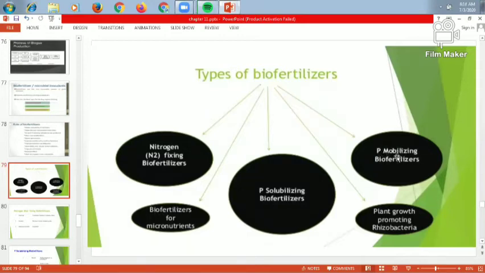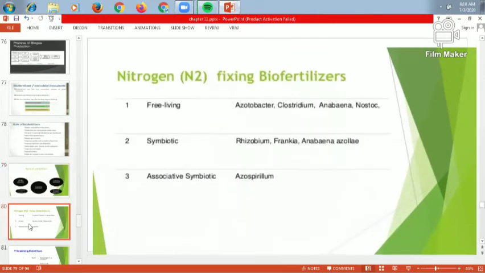Then the phosphate mobilizing biofertilizer. Here the phosphate must be moved from the soil to the root, to the plant, to the food. So this is a phosphate mobilizing biofertilizer. And the last one is the plant growth promoting rhizobacteria. These are rhizobacteria which promote the plant growth. So these are the different types of biofertilizers used in crops.